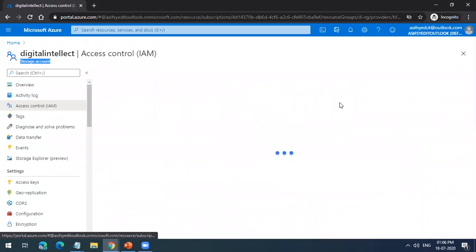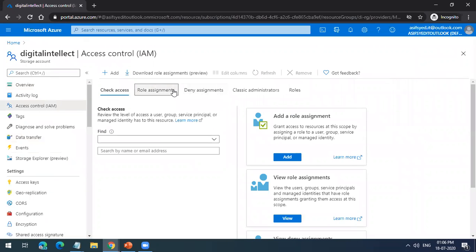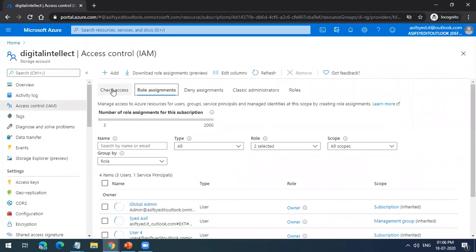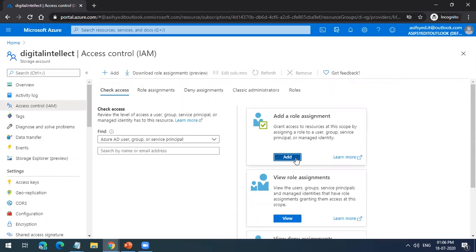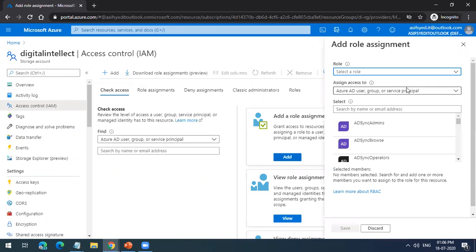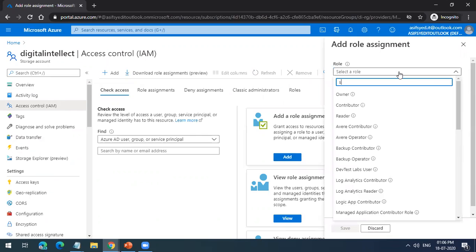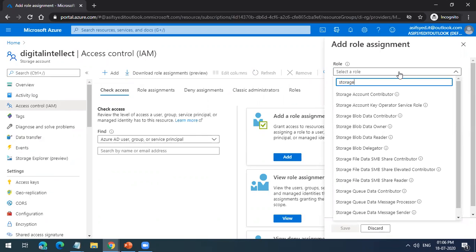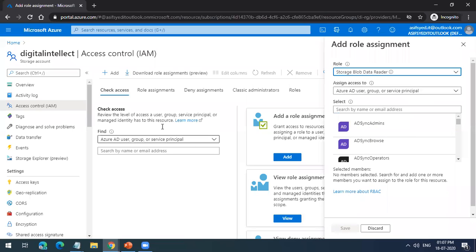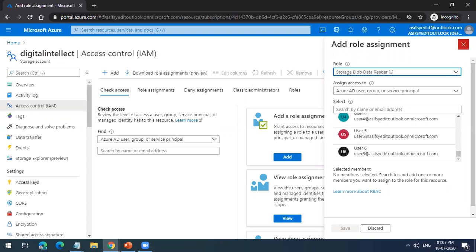I give them what role should I give them? Read only. Yeah. So what read only should I give them? Read only of what? So I will select storage. So you see storage blob reader. So I give them this role. They'll only see the blob when they log in. They'll not see anything else. They can only read it. They will not be able to do any changes.